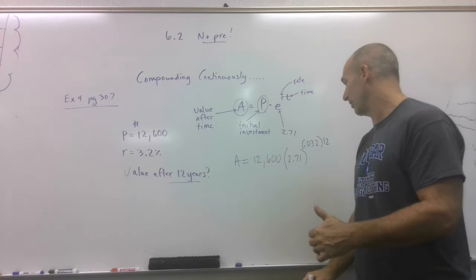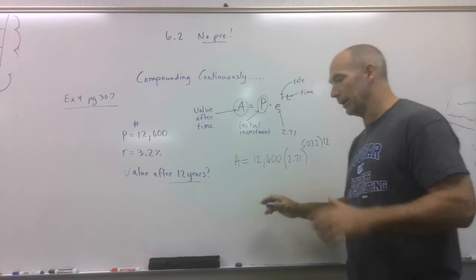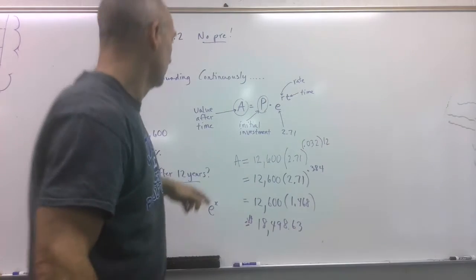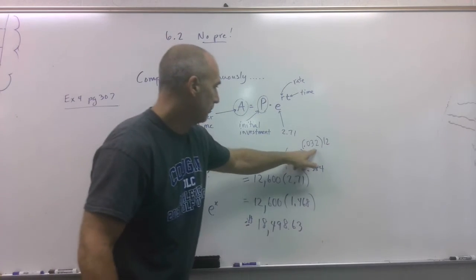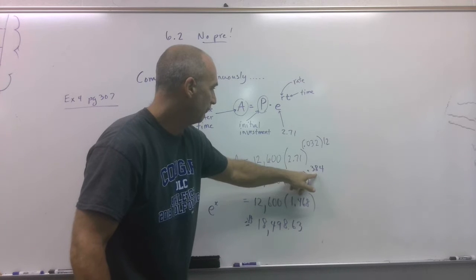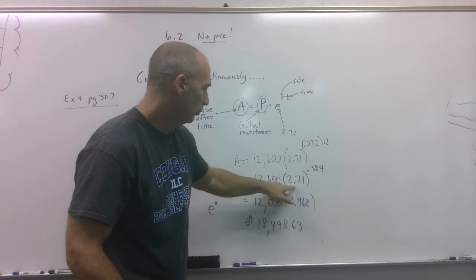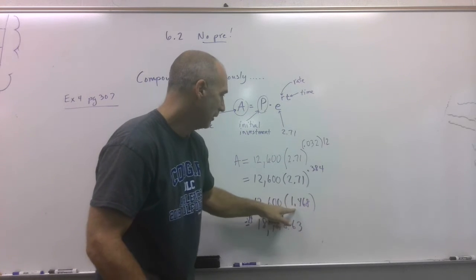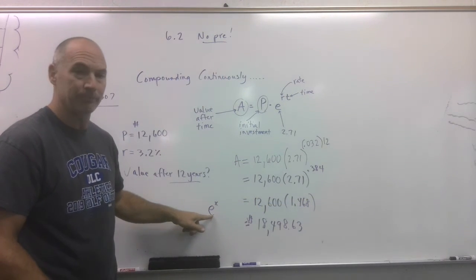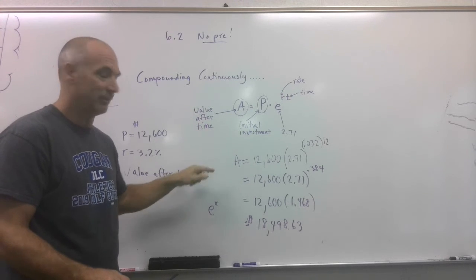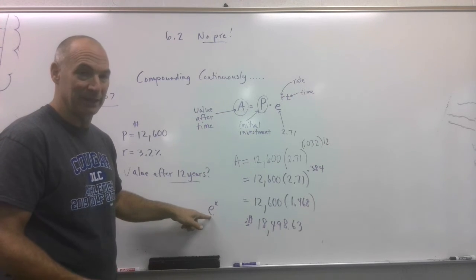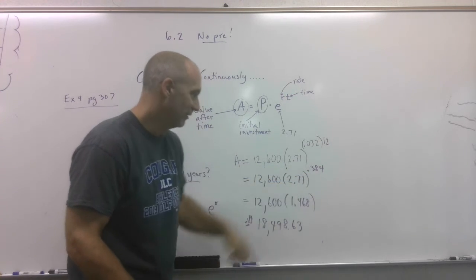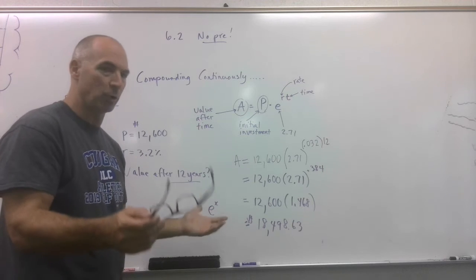All right, I'm going to crunch these numbers out and be right back with you. Okay, here's the math. Plugged it all in, multiplied these two things together and got 0.384. Then 2.71 to the 0.384 power is this. I looked on my calculator and I found that little button above another button, so I did second, then this, and then I just had to type in 0.384. But if you know that E is 2.71, you're good. You can go either way.